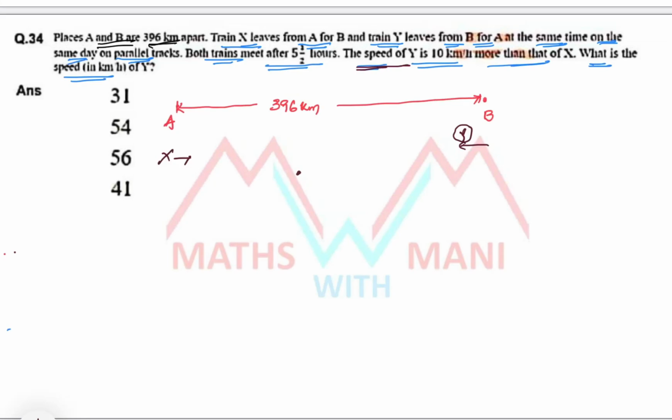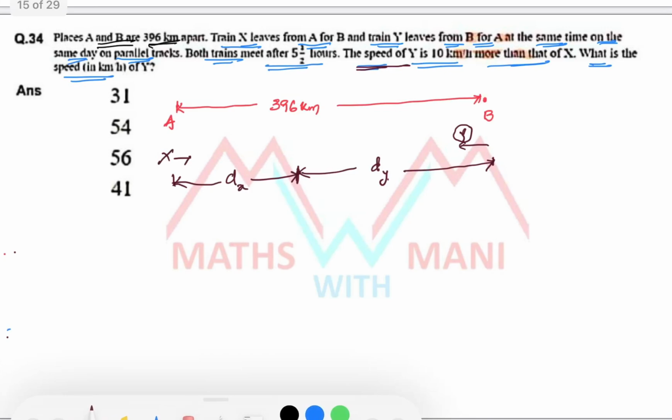Suppose after 5.5 hours Y covers this distance, and up to this point the X covers, distance covered by X is dx. To cover this distance how much time X takes? 5.5 hours only. What about Y takes? 5.5 hours only.